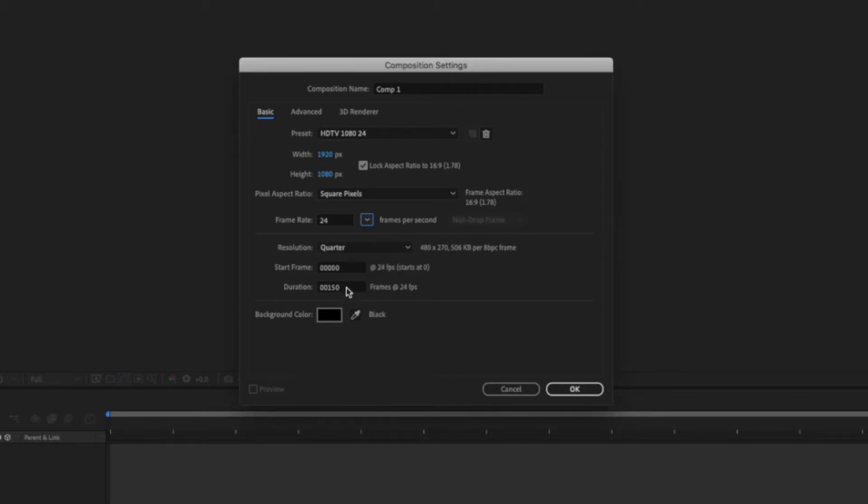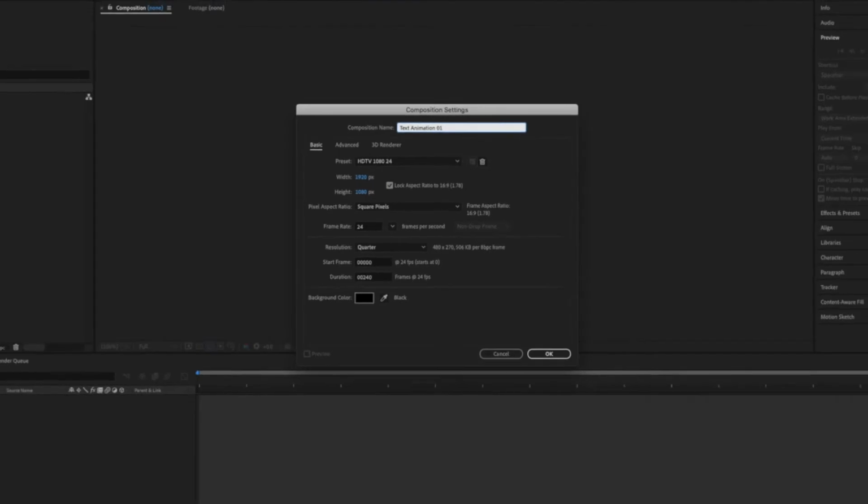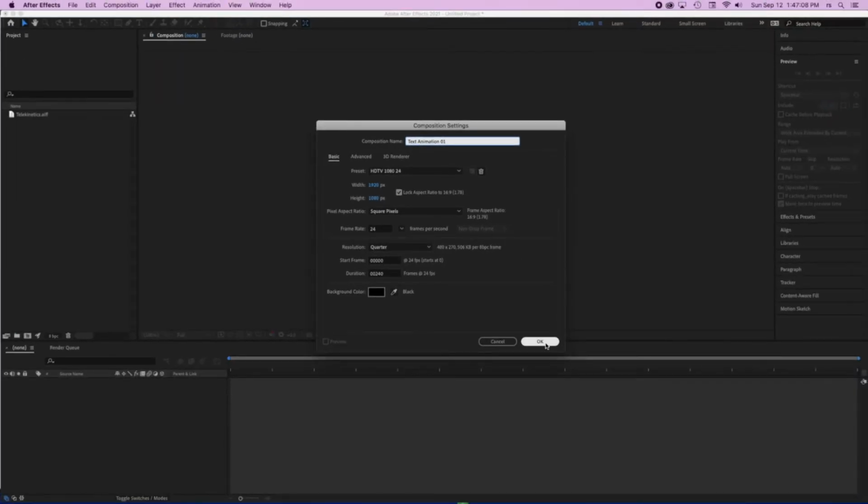Right now I have 150 frames, so I'm going to make this 10 seconds. And 10 seconds by the frame rate, that means I need 240 frames, because every second has 24 frames. So now I'm going to give it a name in here. I'm going to call this text animation, and I'm going to put a number in there, 01, so I know exactly what I'm doing. And I'm going to say OK.